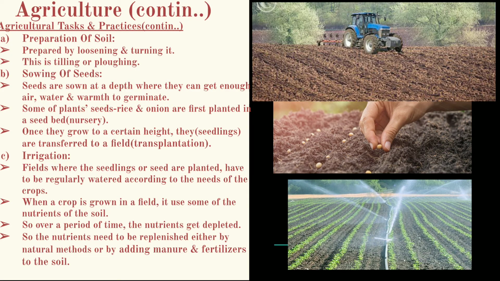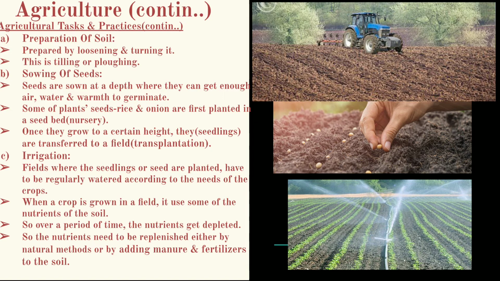So we come to agricultural tasks and practices. The farmer first prepares the soil for agriculture, for food production, by loosening and turning the soil. This is known as tilling or plowing.